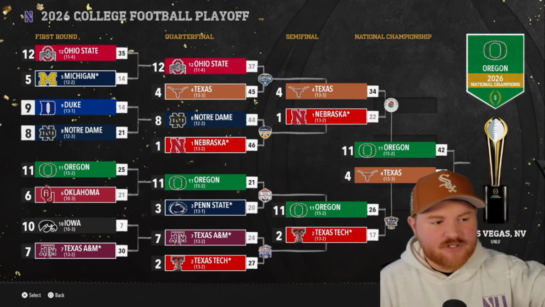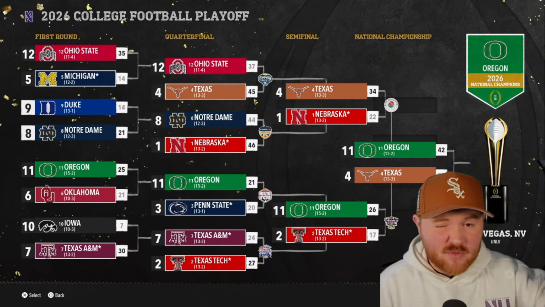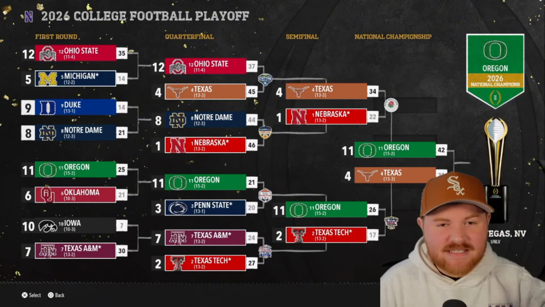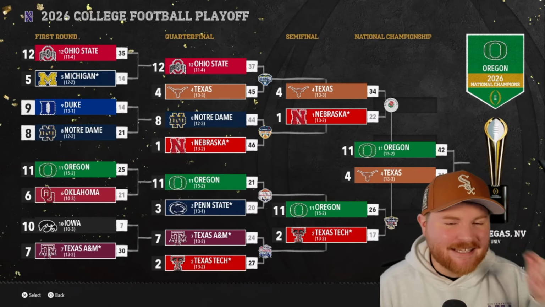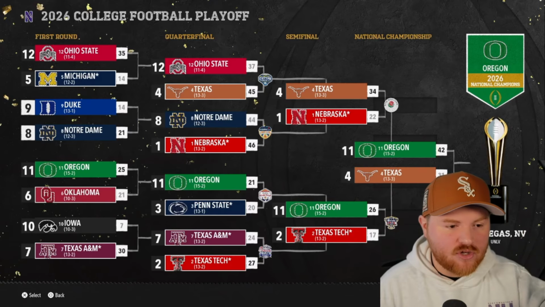The Sun Belt has 1 national championship. The Big 12 is the best conference without a national championship. So we'll see what happens in this final season, and we'll see who can pull off the best team. Oregon and Georgia, of course, are in the running, with Texas in the close third.